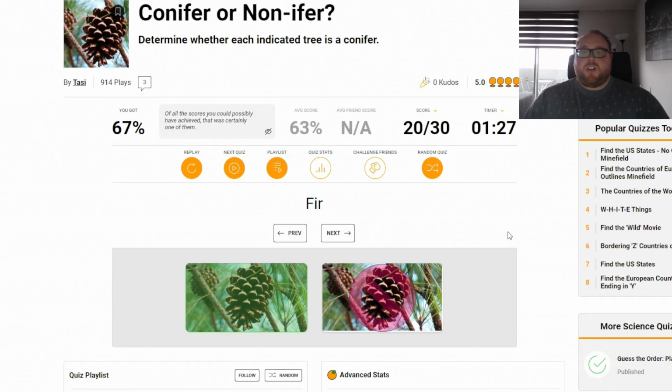Hey, 20 out of 30. Not bad. Better than the average. So I think I did pretty good there. Some of them are obviously pretty obvious, but not all of them. Why don't we move on to the next quiz?